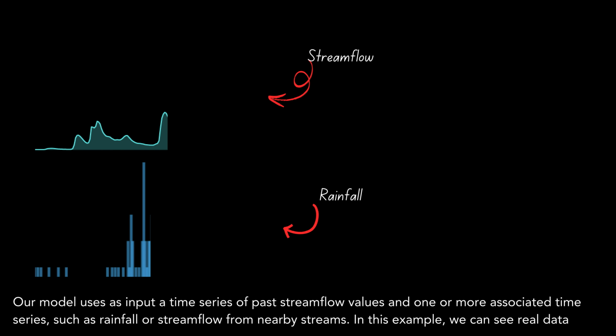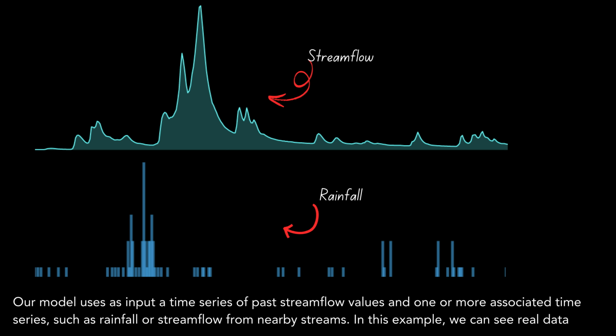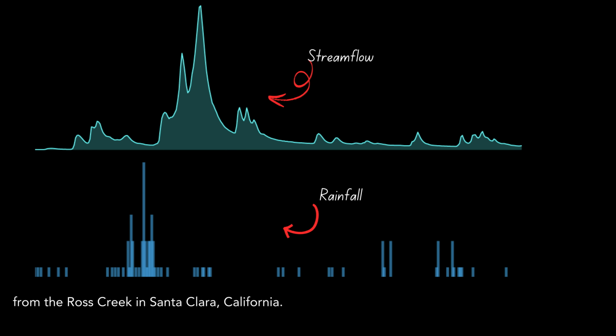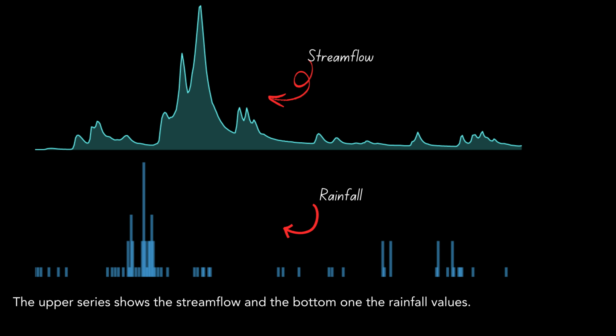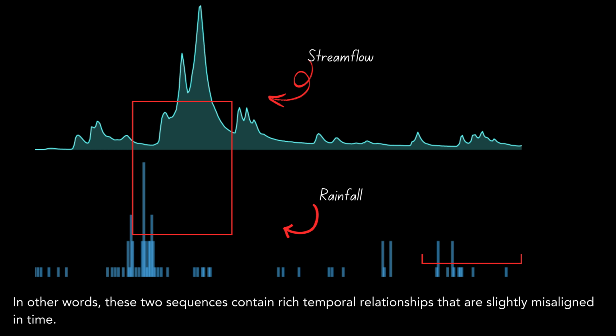Our model uses as input a time series of past stream flow values and one or more associated time series, such as rainfall or stream flow from nearby streams. In this example, we can see real data from the Ross Creek in Santa Clara, California. The upper series shows the stream flow and the bottom one the rainfall values. We can see that the rise in stream flow is usually preceded by rainfall. In other words, these two sequences contain rich temporal relationships that are slightly misaligned in time.